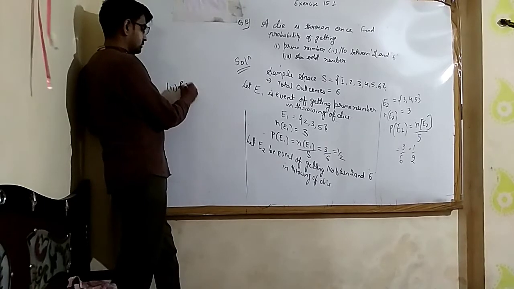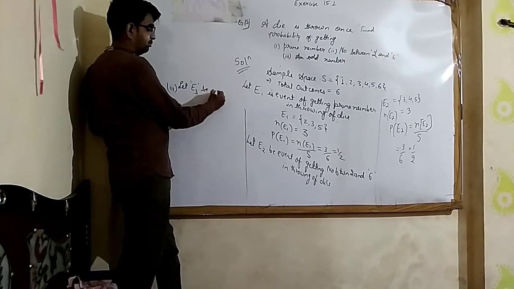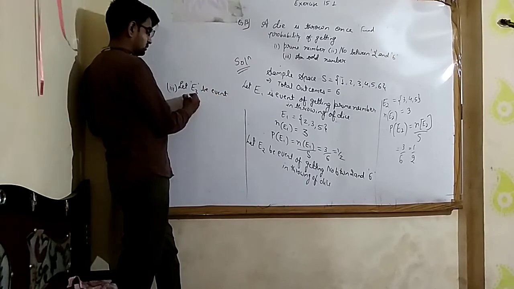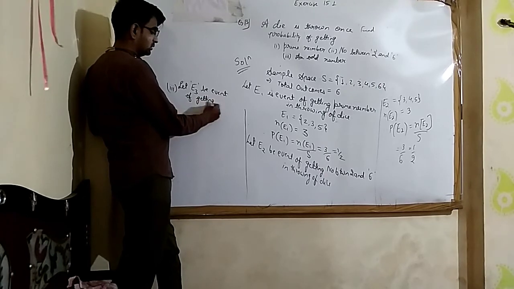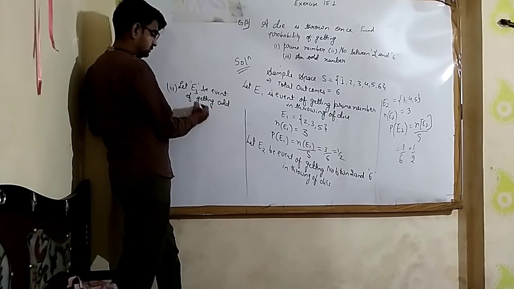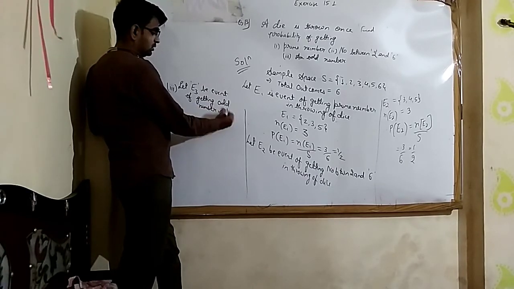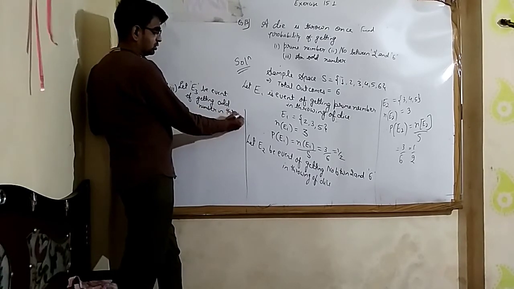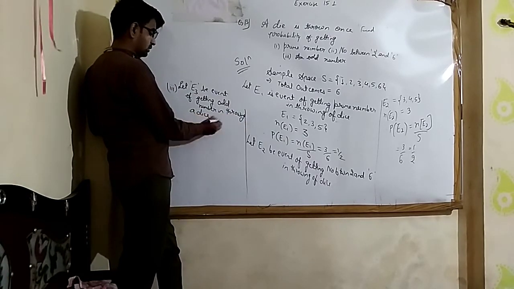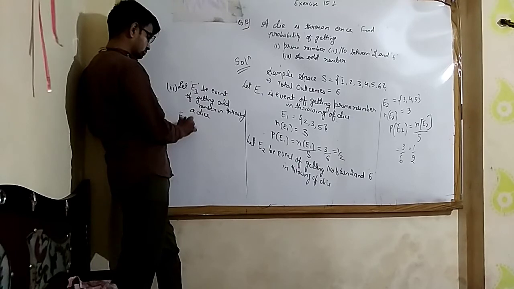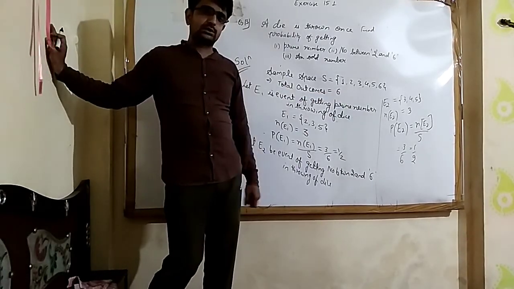So let E3 be the event of getting an odd number in throwing a dice. Now see, what is in the sample space? 1, 2, 3, 4, 5, 6.